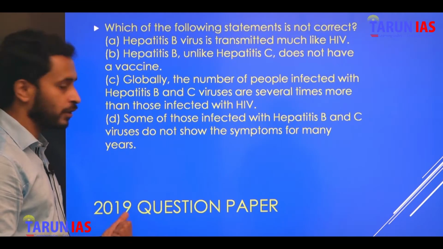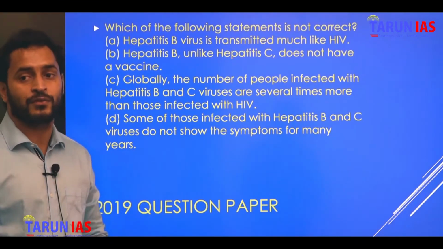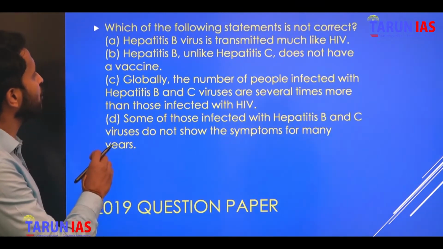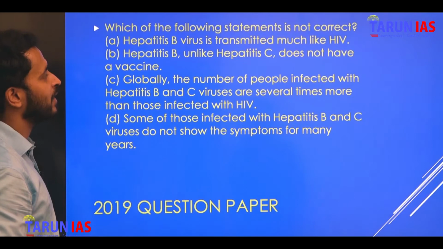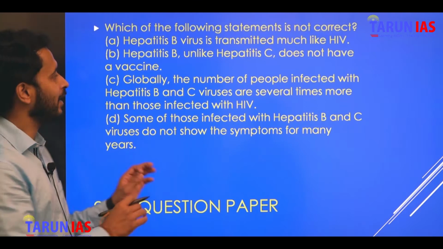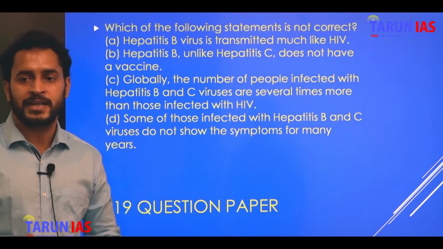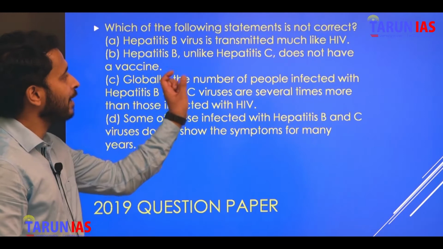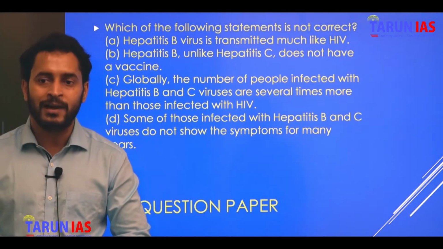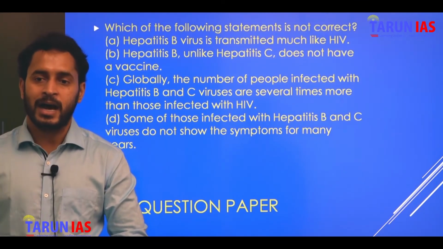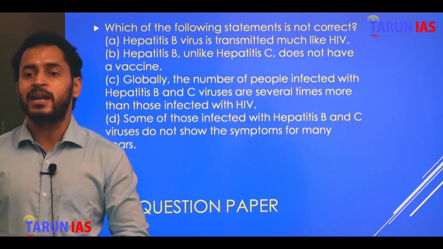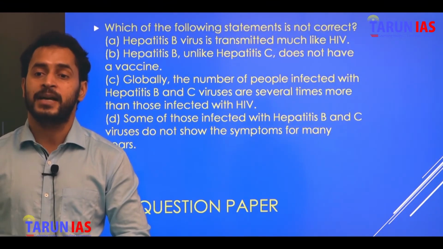Next question from the 2019 paper. This is the third question of the 2019 paper. Which of the following statements is not correct? Option A. Hepatitis B virus is transmitted much like HIV. Then you have to know about hepatitis B. And there is one more kind, hepatitis C. Unlike hepatitis C, hepatitis B does not have a vaccine. Now, first of all, you have to know that hepatic cells are basically liver cells. Means the disease or disorder related to the liver will be called hepatitis.